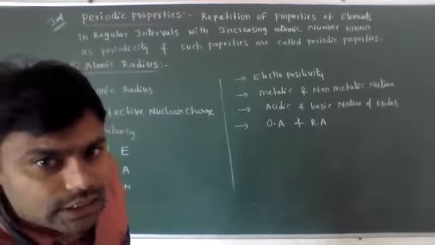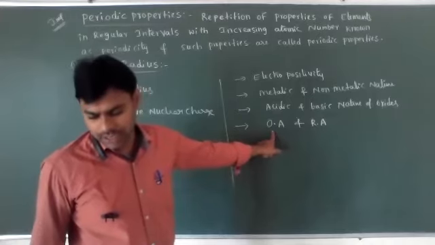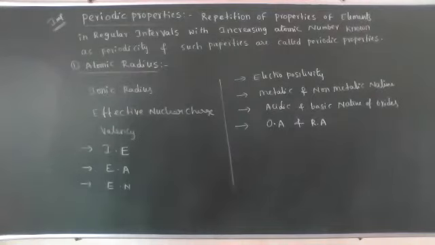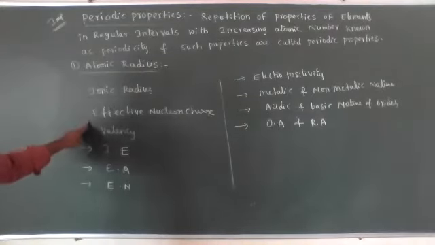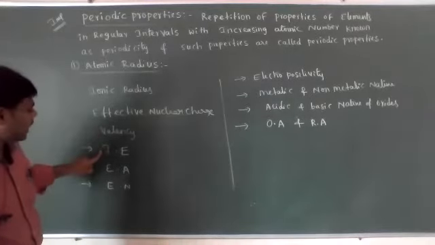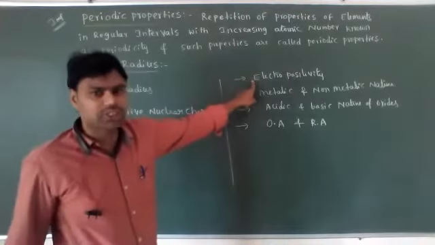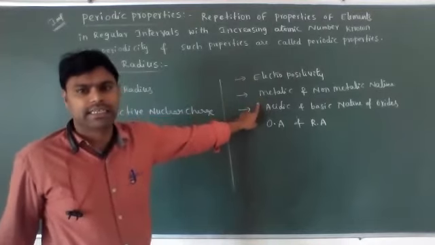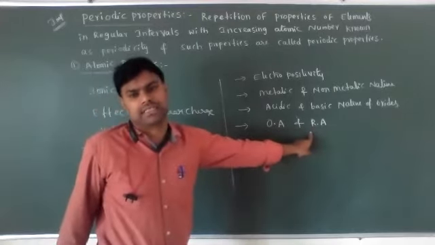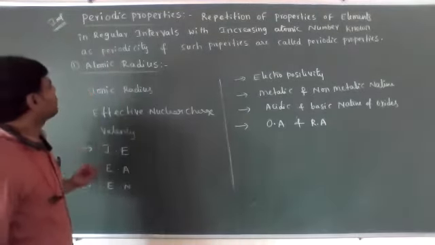So these are the main important periodic properties: atomic radius, ionic radius, effective nuclear charge, valency, ionization energy, electron affinity, electronegativity, electropositivity, metallic and non-metallic nature, acidic and basic nature of oxides, oxidizing agents and reducing agents.